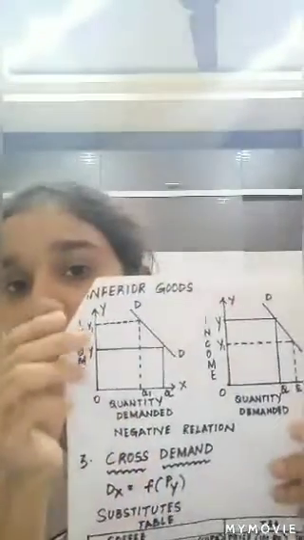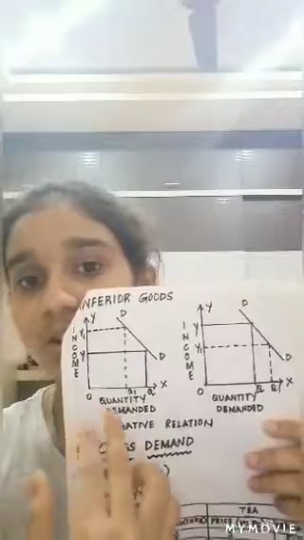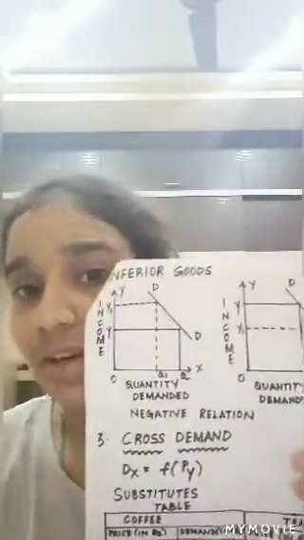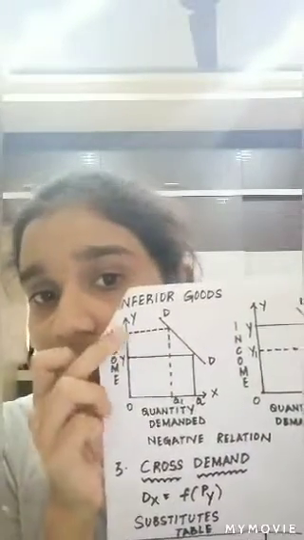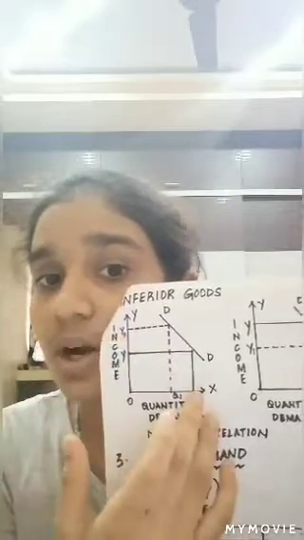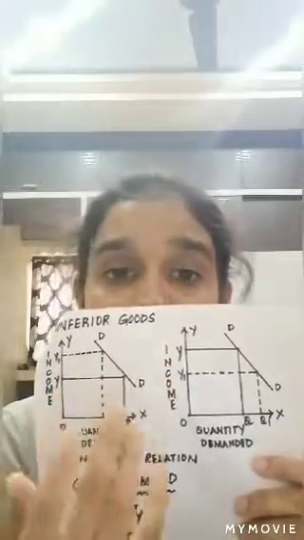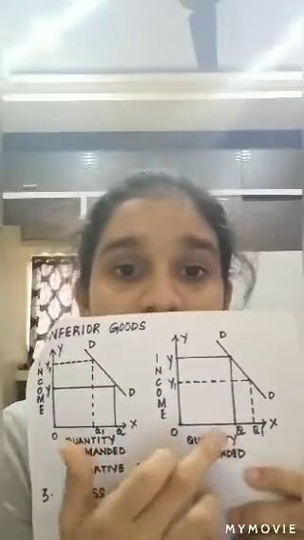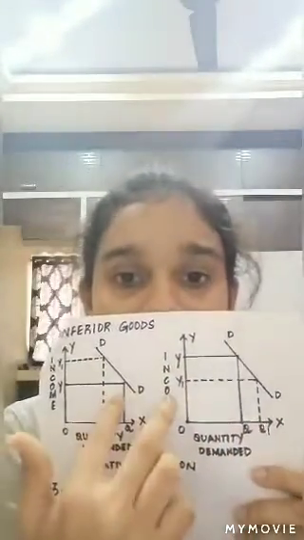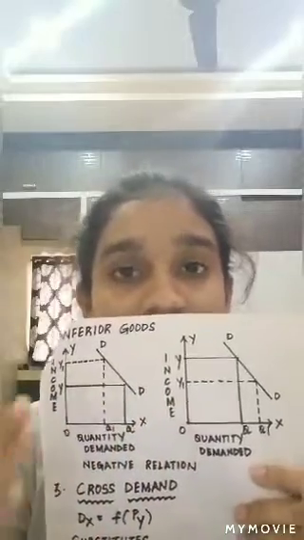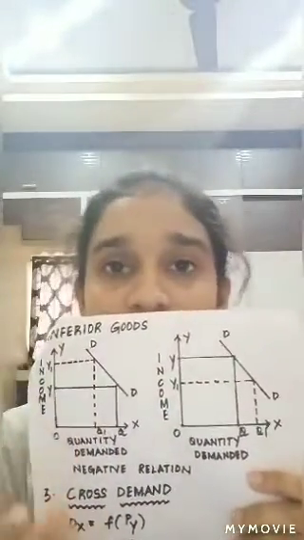Now coming on to that inferior goods. In case of inferior goods, here also you can find that the income in both the cases is taken on y-axis and the quantity demanded on x-axis. Here if you find when your father's income has increased from y to y1, we can see that in case of inferior goods, the quantity demanded has decreased from q to q1. But when your father's income has decreased from y to y1, we can see that the quantity demanded for these inferior goods has increased from q to q1. And in case of these inferior goods, we can say that there exists a negative or an inverse relationship.